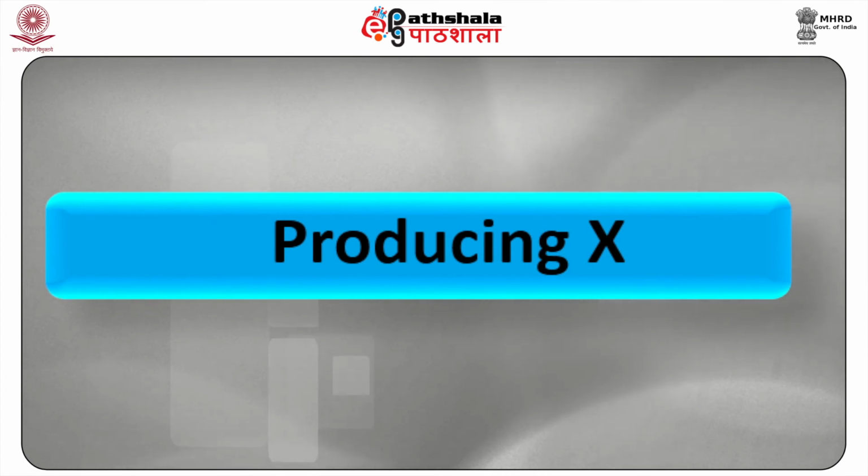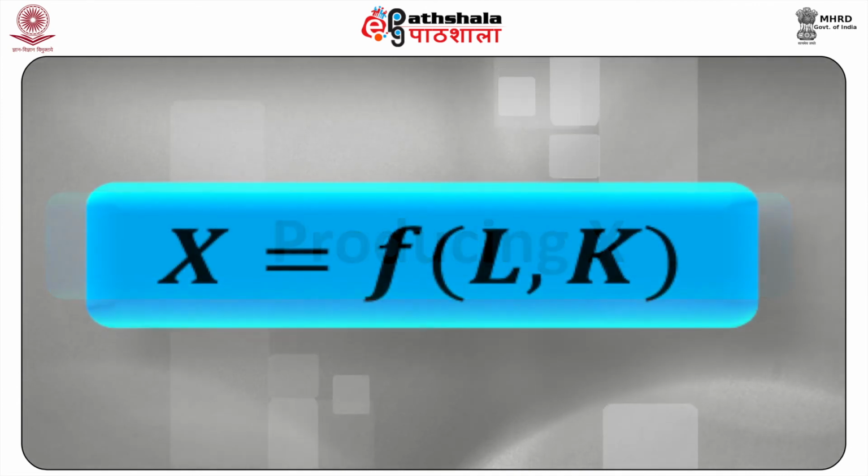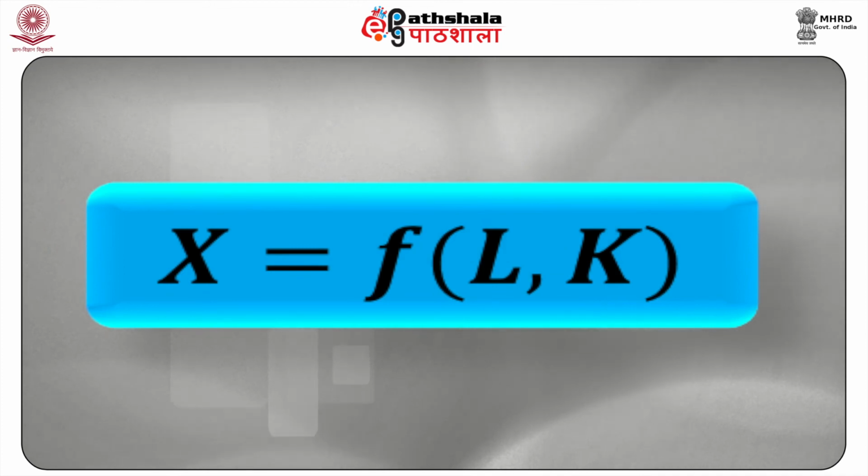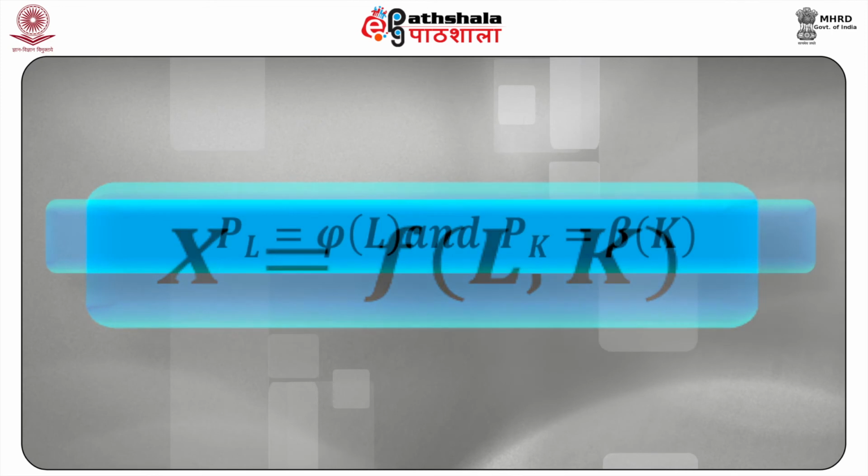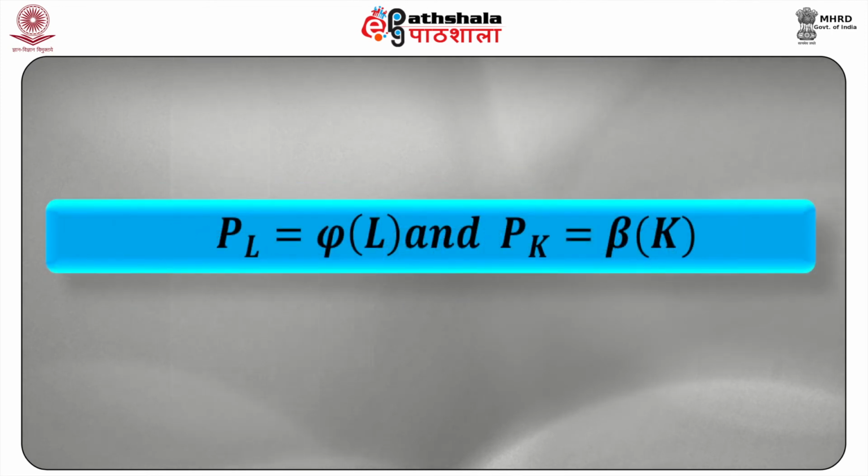Continuing with our example of the monopoly firm producing X, we may now assume that the production function is given by X is equal to f of L and K, with both labor and capital being variable. The supply curves of the two factor inputs are given by PL is a function of L, phi L, and Pk is equal to beta into K.